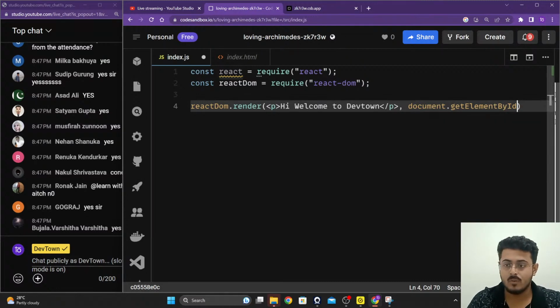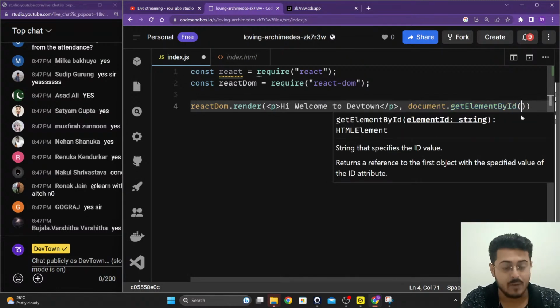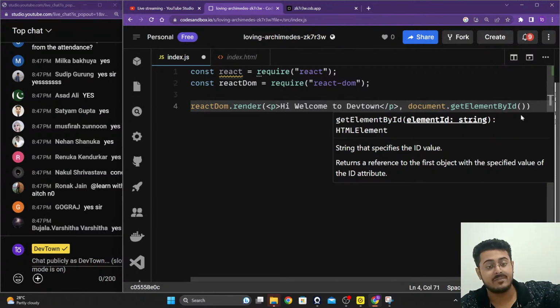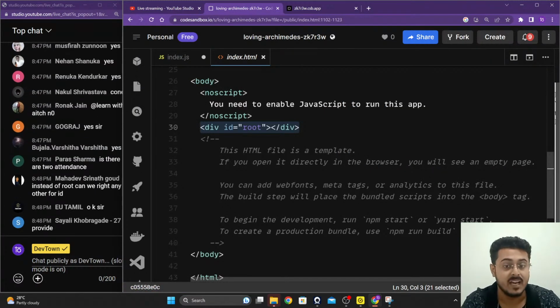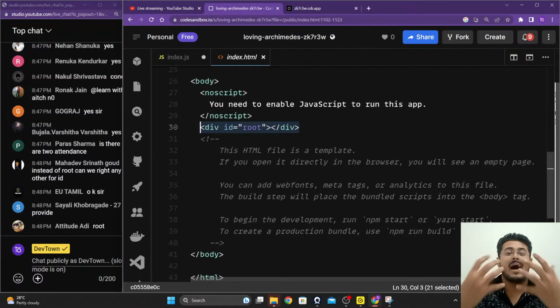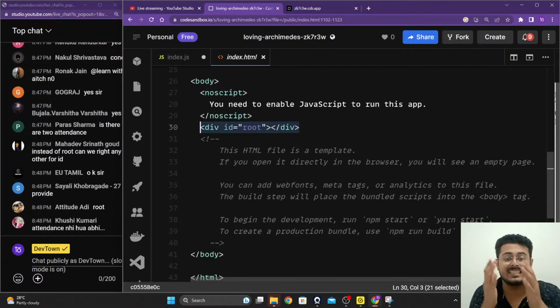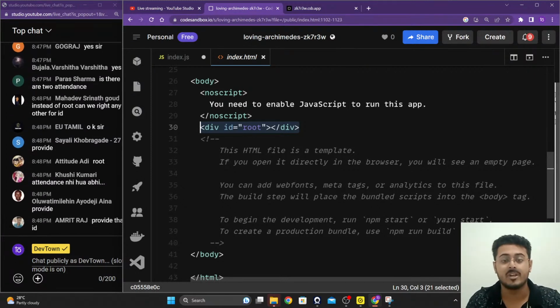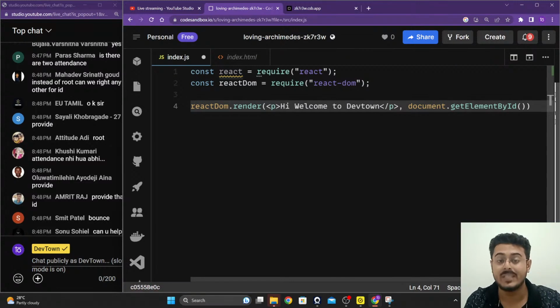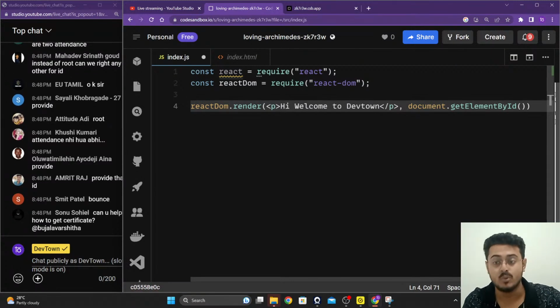And so I want to get a particular element. I want to get the location of that div tag. I want to select that div tag right over there inside of this index.html, which is called the document. I want to select this div tag that I want to put my paragraph tag, my text, inside of. So I need to select it. To select this element, I'm going to use its ID, because the ID is unique.